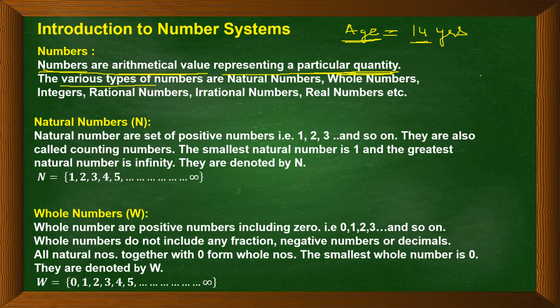Now there are various types of numbers like natural numbers, whole numbers, integers, rational numbers, irrational numbers. We also have real numbers, imaginary numbers, and so on. Let us study them one by one.